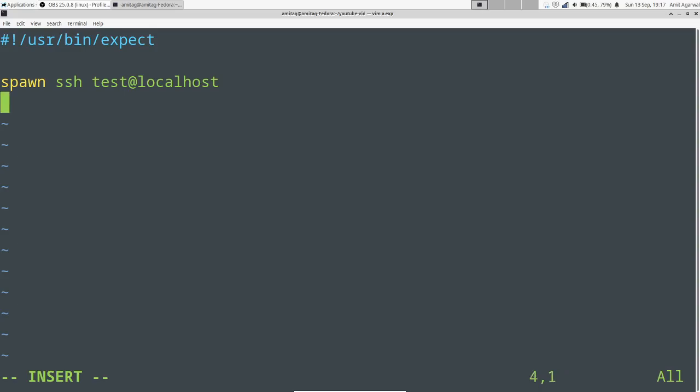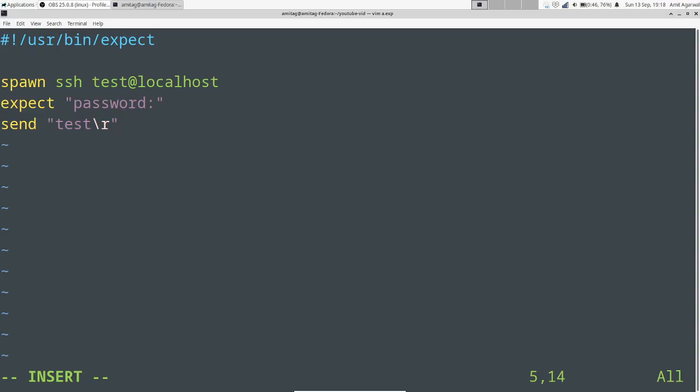Now once I have done that, I can expect whatever I want to. So here I will expect password, and when I get that, I can send my password for the test user and \r. This \r is very important because this is what tells expect to send the return key as well.